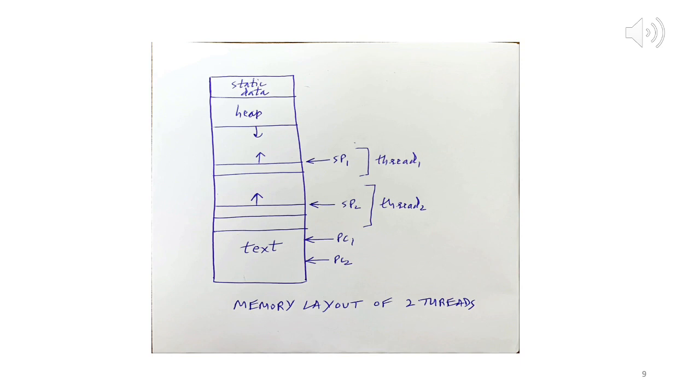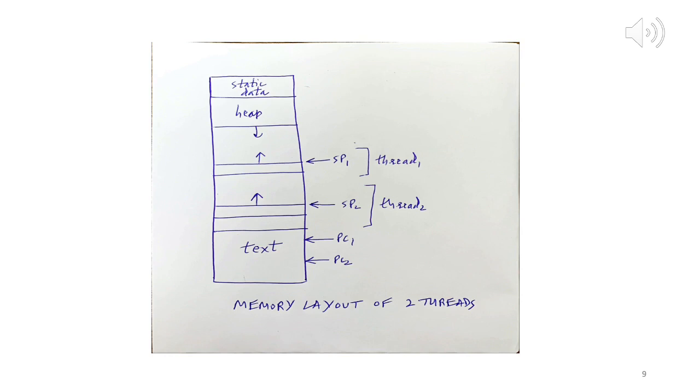So intuitively it makes sense for the threads to share the code because they are threads of the same process. If each of them had their own code, then maybe it would have been a good idea to make them separate processes.